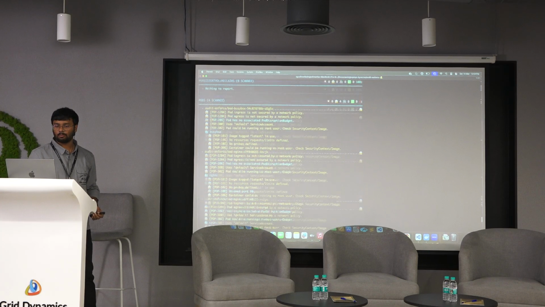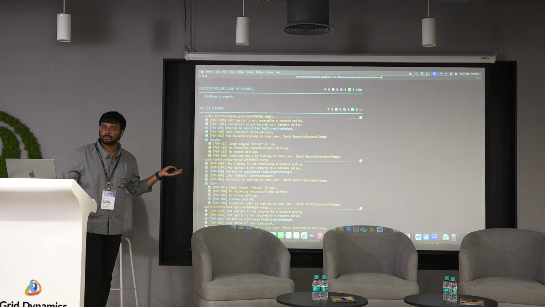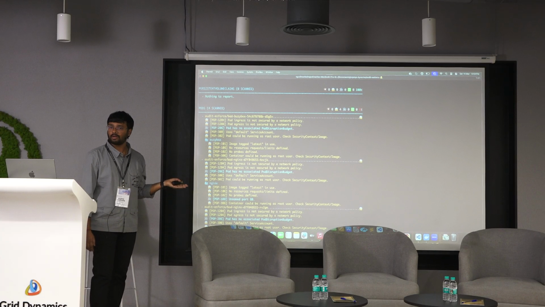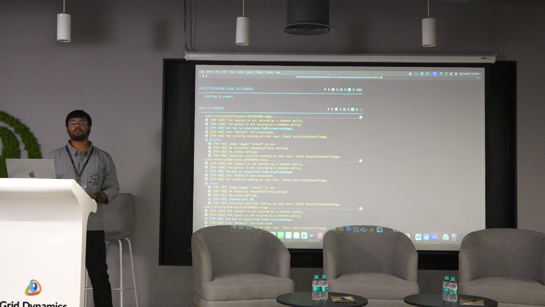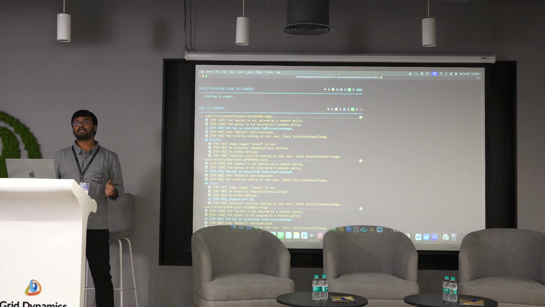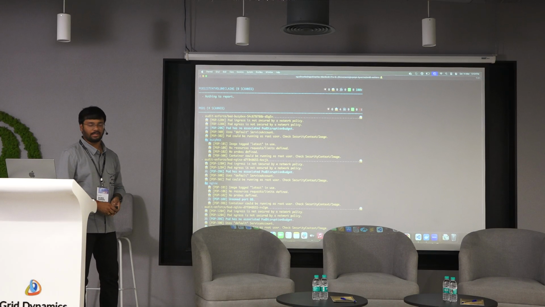And we'll also see on a pod level what it identifies. It doesn't have the network policies, it doesn't have the pod disruption budgets, and it is using the default service account. Ultimately, we should not use a default service account. We should create a service account with a proper set of permissions. So that's how we will be restricting it.